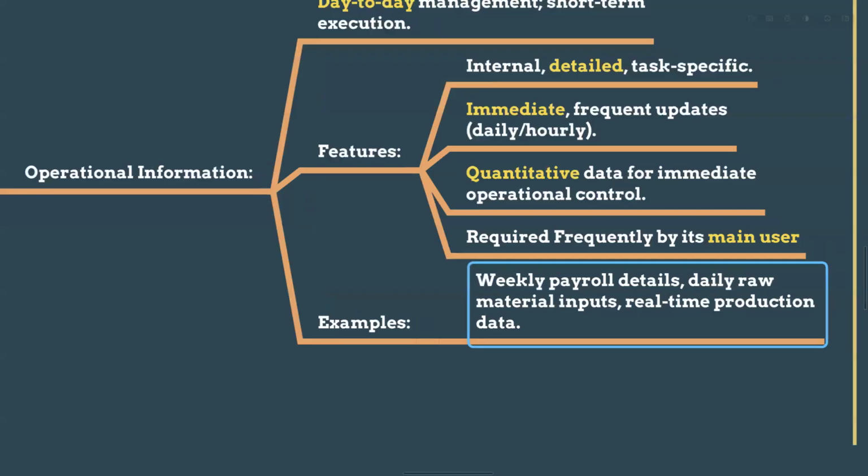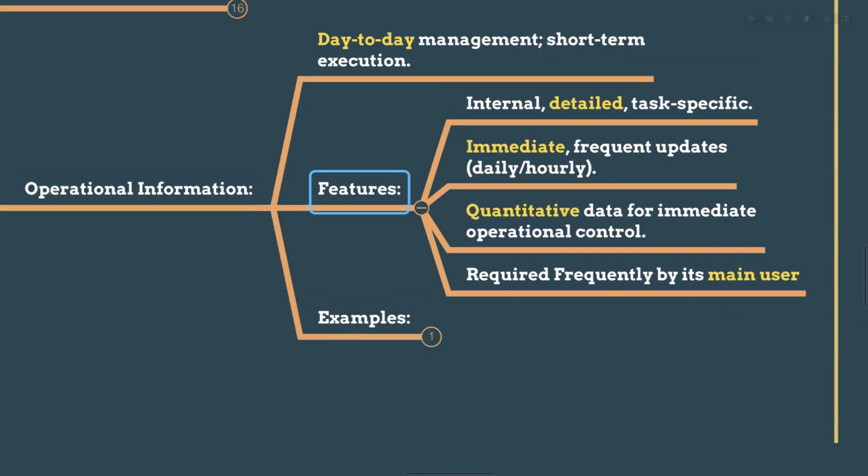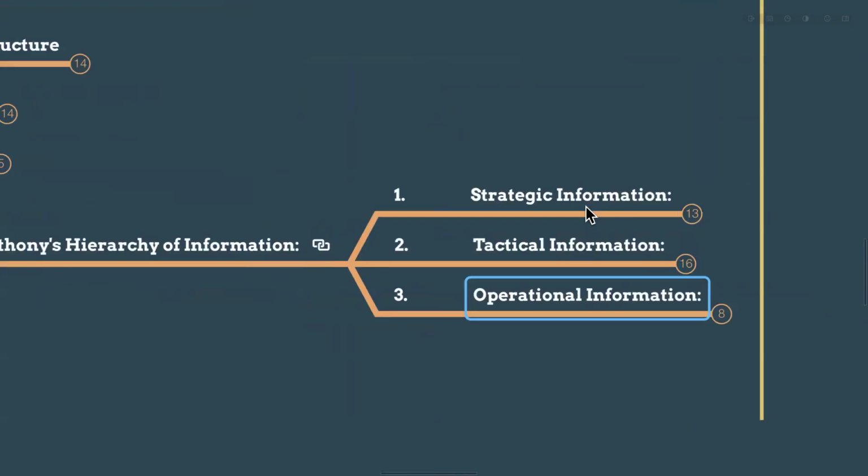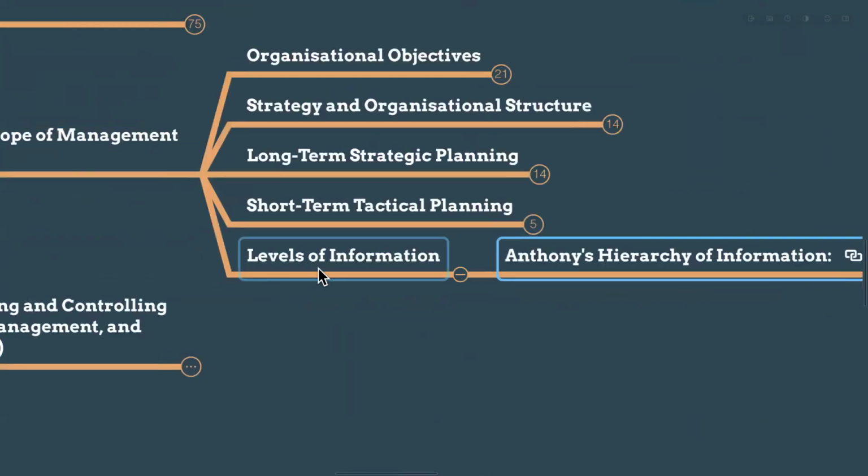An example, weekly payroll details. Weekly payroll details means how much we are going to give our factory employees as salaries. Weekly we have to prepare that payroll, the pay slips. Daily raw material inputs: how much raw material in kilograms or liters we are giving to the factory, that report. Real-time production data: what is actually happening right now in the factory. So these we have to update every minute, every hour. So these are the operational information, right? These are Anthony's hierarchy of information.